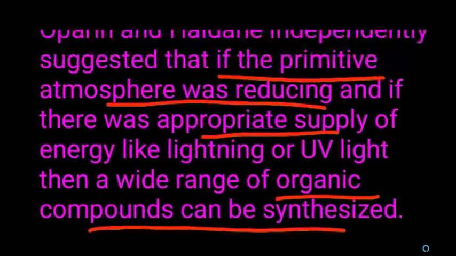So in the primitive atmosphere, if it had reducing properties, then because of physical forces like lightning or UV radiation, the primitive atmosphere produced a large amount of organic compounds. Thus it formed the living cells.